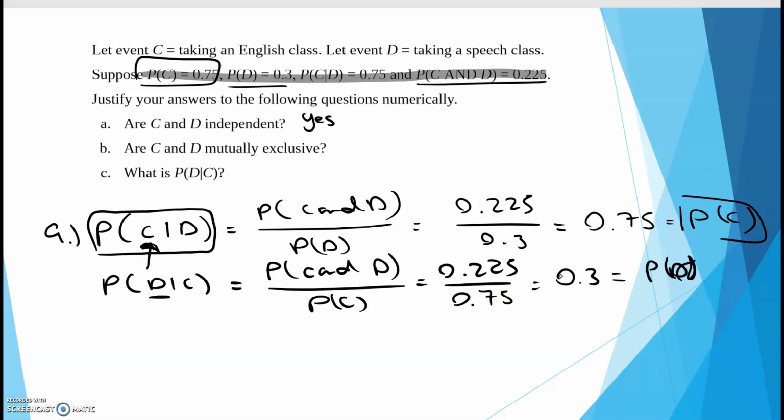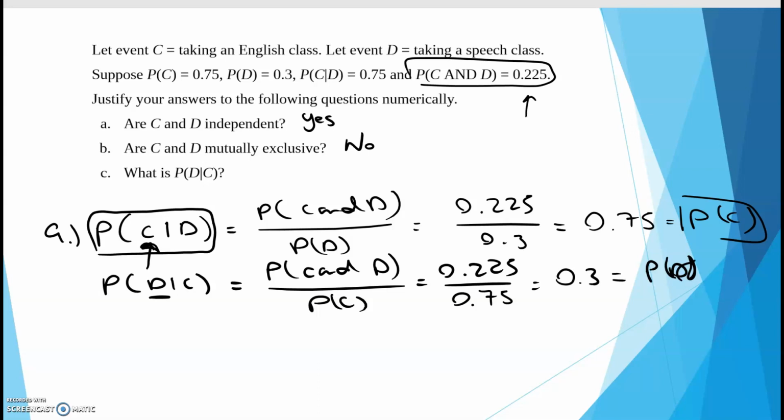Are C and D mutually exclusive? Well, if we look at this right here, remember, if the probability of something and something equals 0, then it's mutually exclusive. Since the probability of something and something doesn't equal 0, that means that no, they are not mutually exclusive. They have something in common.